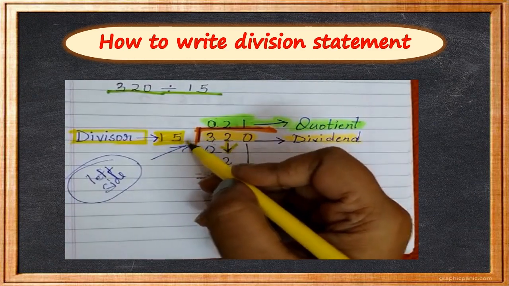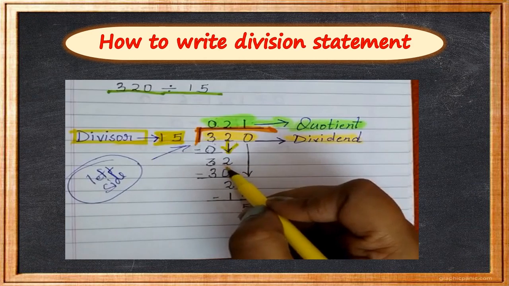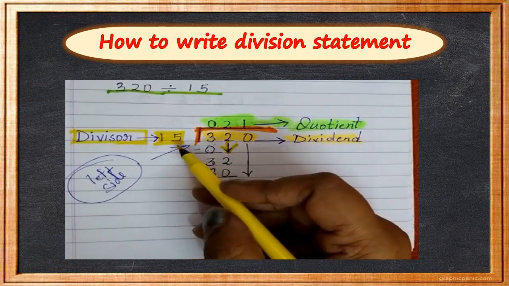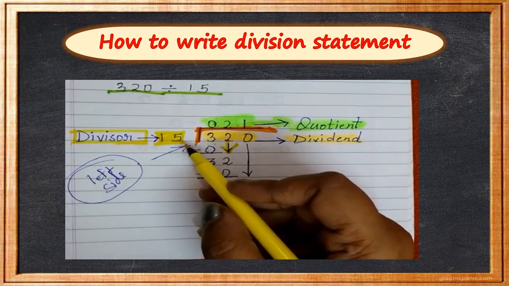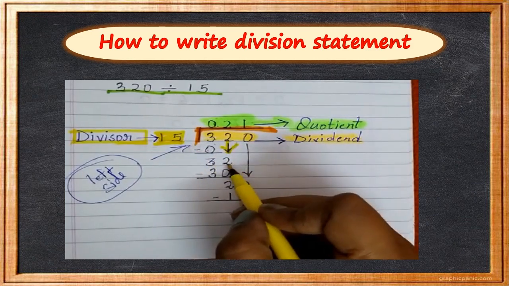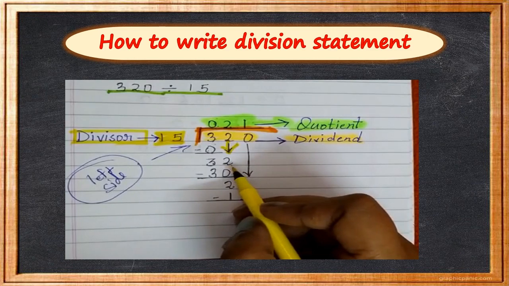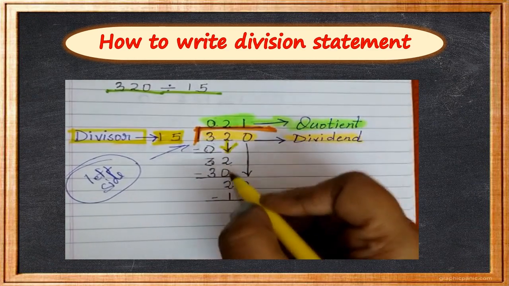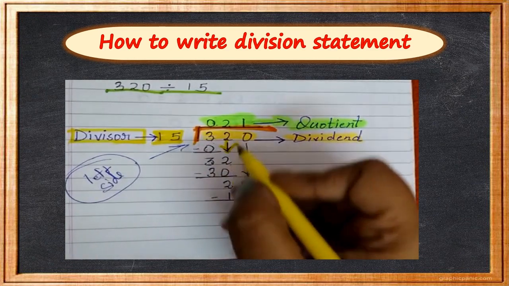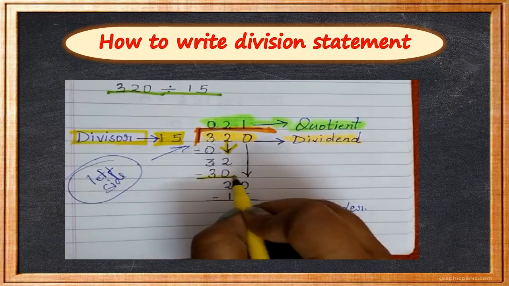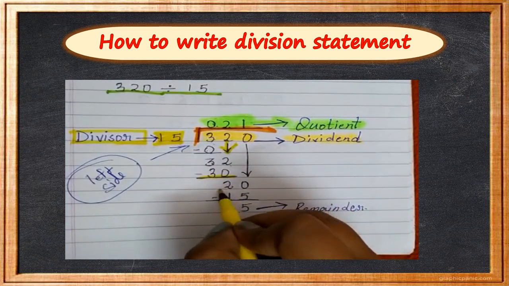Read the 15 table until you get 32 or less than 32. So 15 ones are 15, 15 twos are 30, 15 threes are 45. 45 is bigger than 32, so we cannot take it. So children, what will you do? You will take 15 twos are 30. Yes, children. So 30. Then after subtracting, you will get 2.